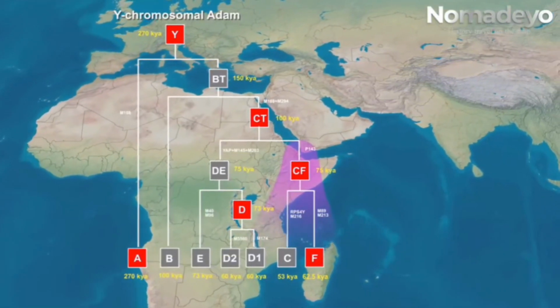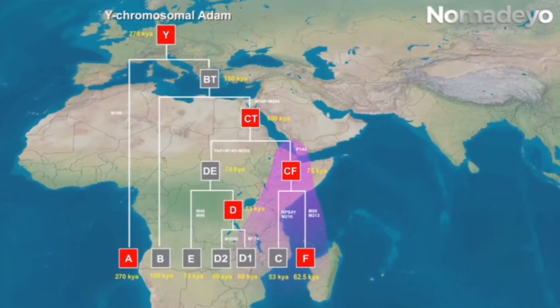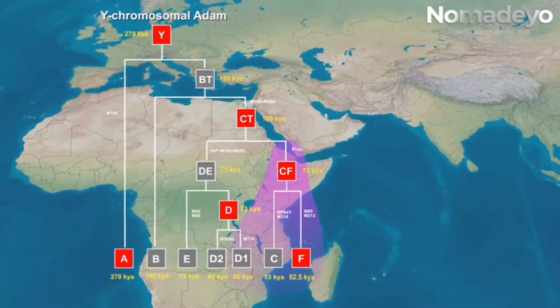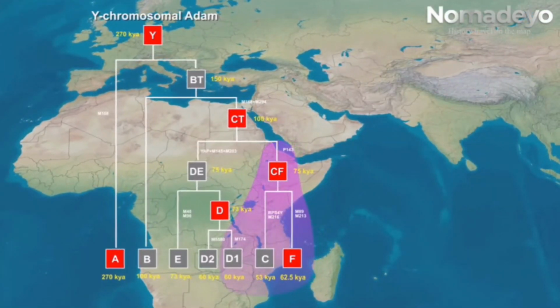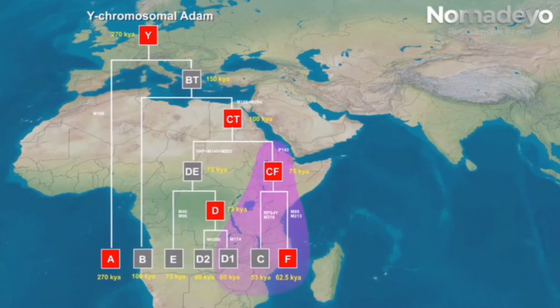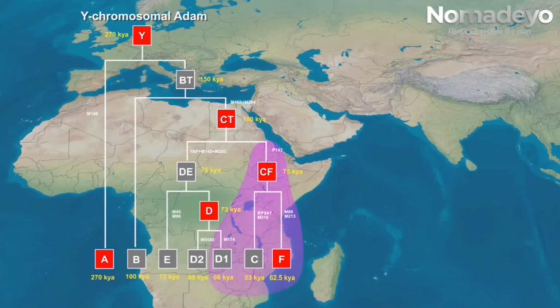Few of these groups venture out of Africa to discover new worlds. Groups C and F, descendants of the CF group, are the main groups outside Africa. Part of the D1 group, descended from D, also leaves Africa and goes to uncharted Eurasia. Groups A, B, E and D2 remain in Africa. So we can say that the CF group is the Y chromosome Adam of people living on the Eurasian continent today. Those who left the African continent for the first time spread throughout the Eurasian continent.